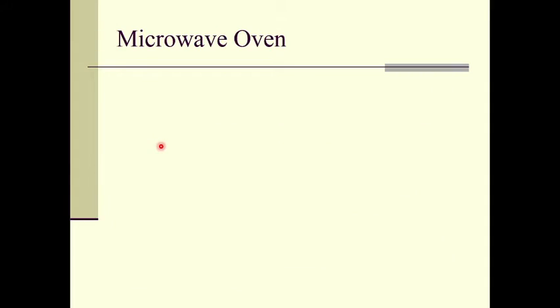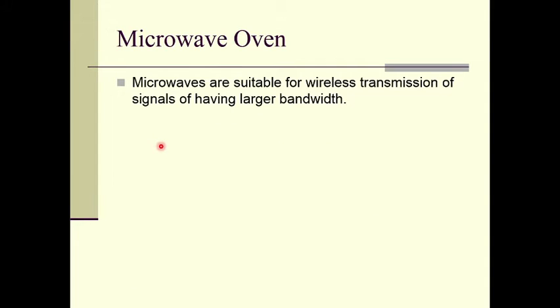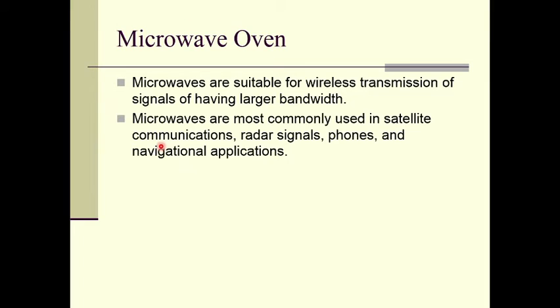The microwave oven is one of the applications. Microwaves are suitable for wireless transmission of signals having larger bandwidths. They are used in communication, and also in mobile communications. Microwaves are most commonly used in satellite communications, radar signals, phones and navigation applications.